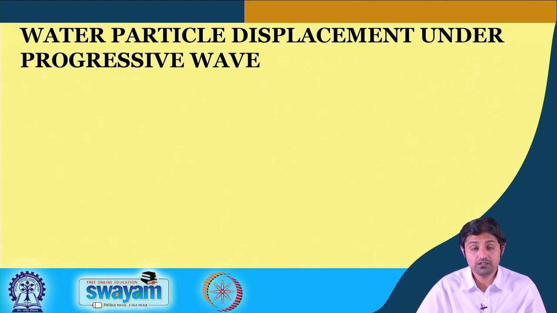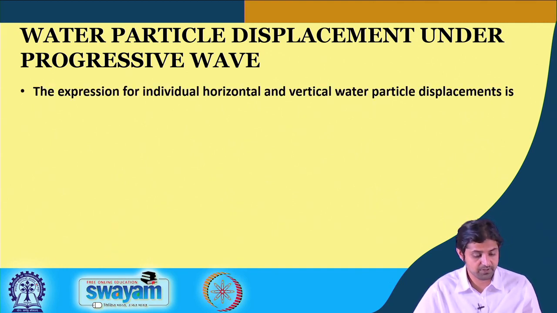So, we have studied the velocity potential, we have found out the velocities under the progressive wave, and we have found out the acceleration. Now, importantly, we have to find out water particle displacement. Water particle displacement is nothing but the integral of u dt and w dt in the x and z direction respectively.